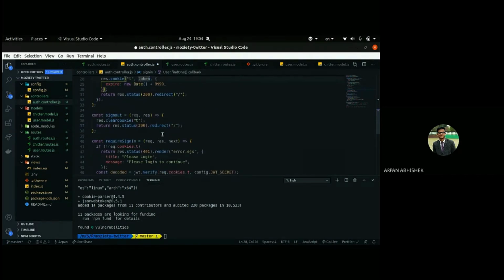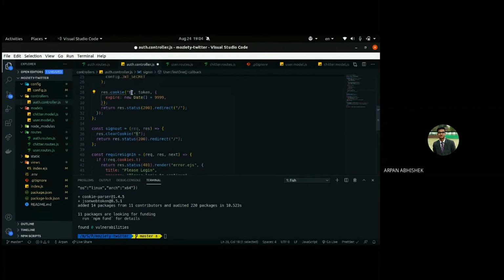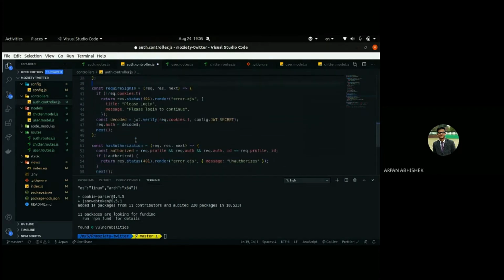And the sign out process is very simple. We just call res.clearCookie and give the name of the cookie. We were saving it with the name t, and we'll just clear that cookie and, as I told you, again redirect to slash. If the cookie is not present, it will show the login screen, and if the cookie is present, it will show the chitters page. Okay, the sign out is very straightforward. I hope that is very simple to understand.